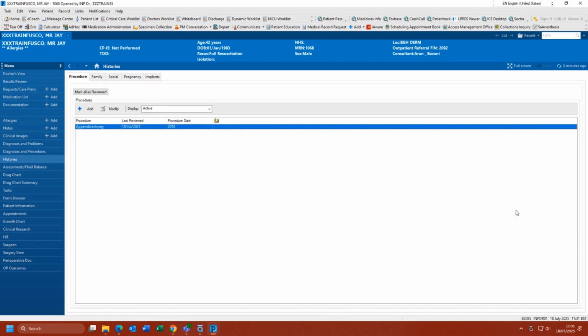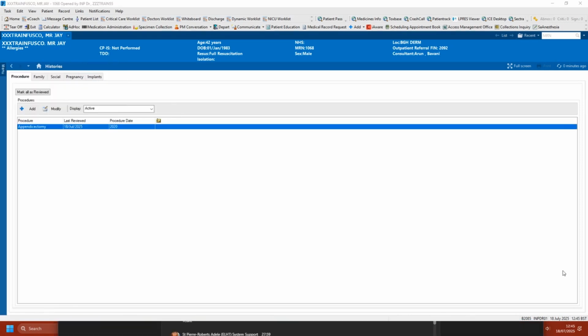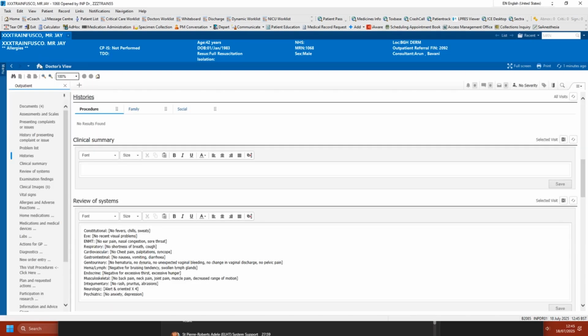To document family, social, pregnancy or implants, repeat this process. Click the house icon to return to the patient's record. For the histories to display, click the refresh button in the top right.